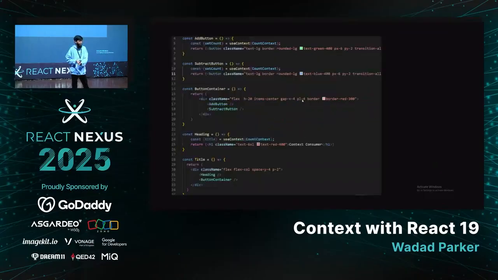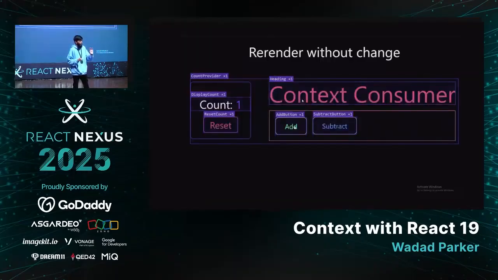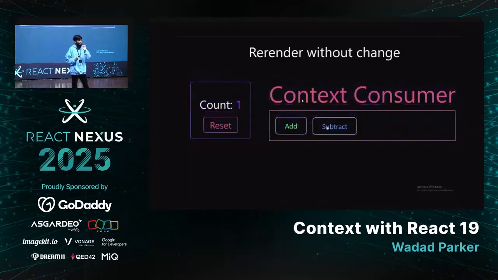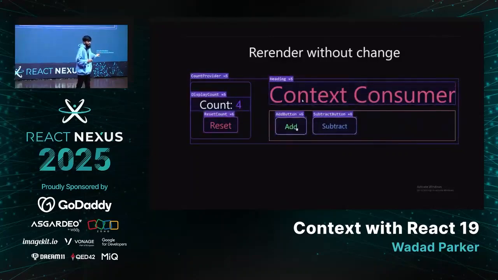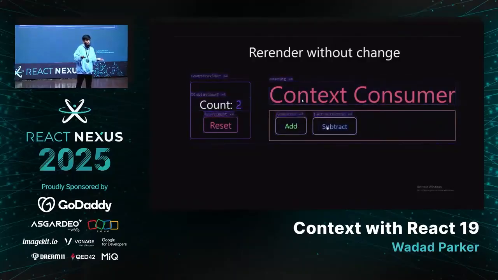And to show you live, I have over here a heading. In the heading, I have consumed and called the title state. We are not even going to display it. We're just going to let it chill over there. And you can see, whenever I'm changing the count state, the heading is also getting re-rendered. Why is that? That's because components which consume a context always re-render.